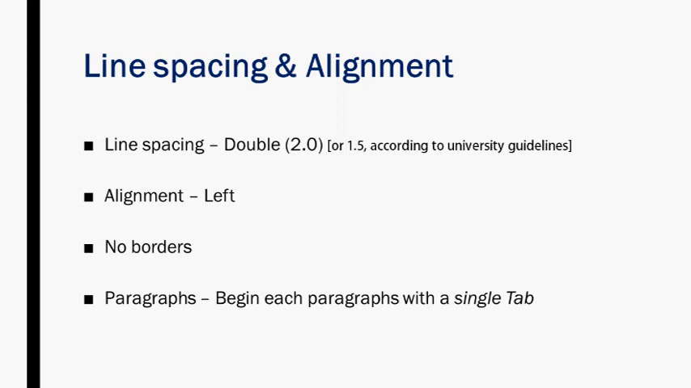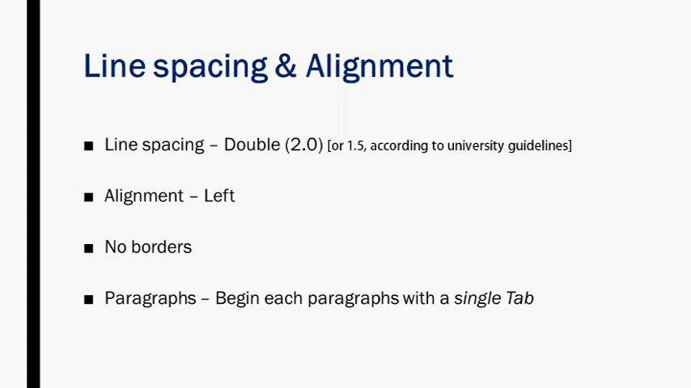So that's regarding the line spacing and alignment. Regarding the line spacing, it is double 2.0 or 1.5, you can choose whichever. Then regarding the alignment, it is left align, it is compulsory, we have to follow the left alignment. Then regarding the borders, we shouldn't use any kind of borders for our project.